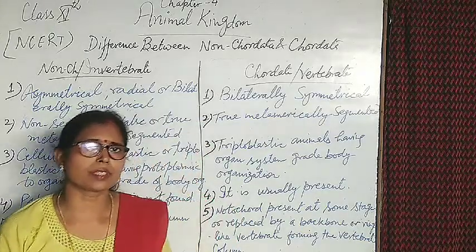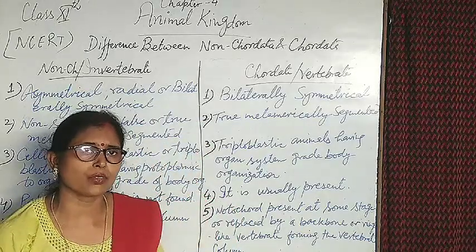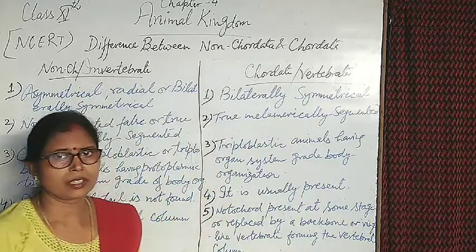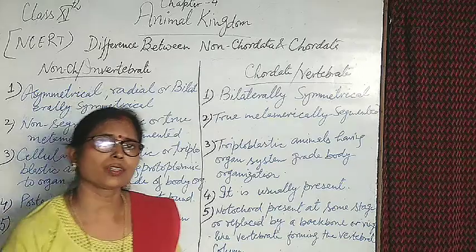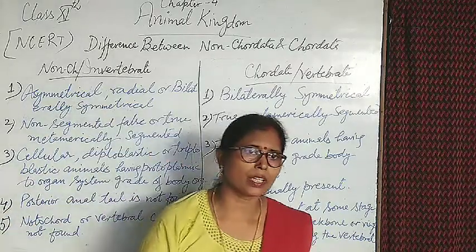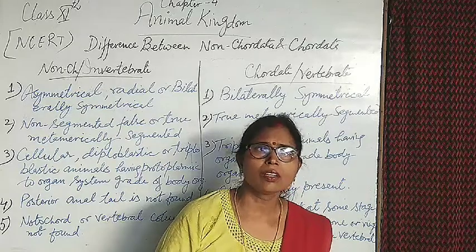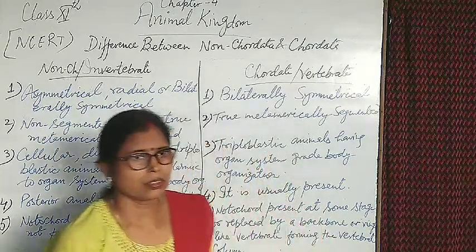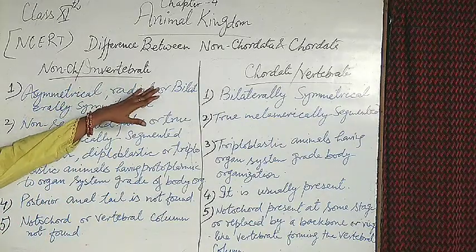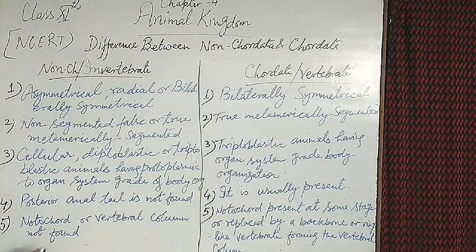Some organisms are unicellular and some multicellular. On the basis of a nucleus present inside the cell, it's eukaryotic, and the absence of a nucleated cell is known as prokaryotic. And the most important part of this chapter is the difference between non-chordates and chordates.